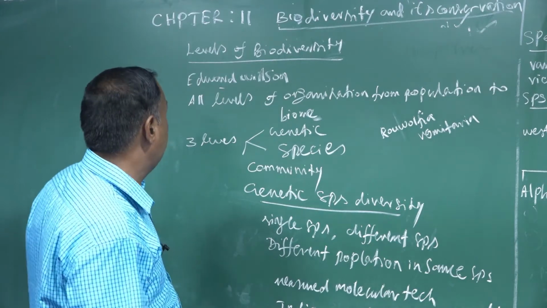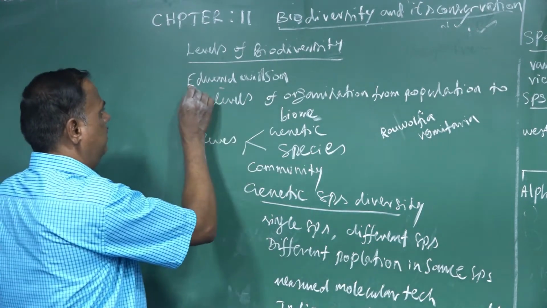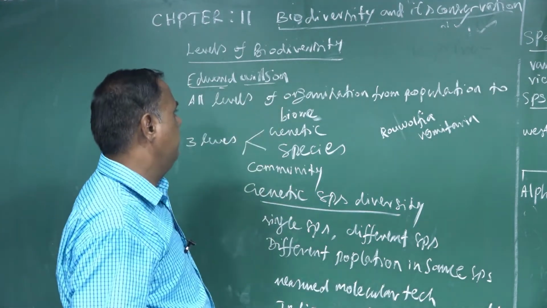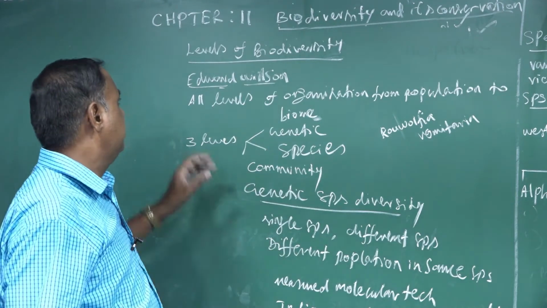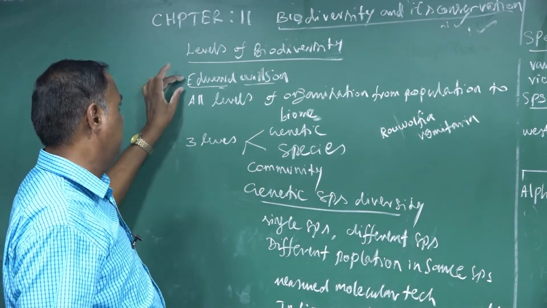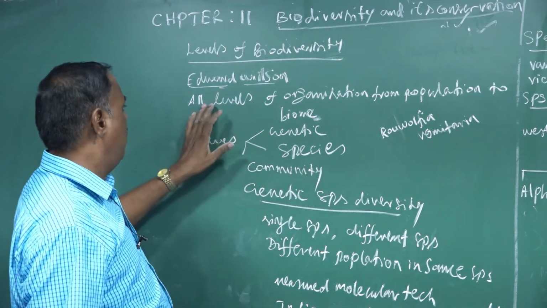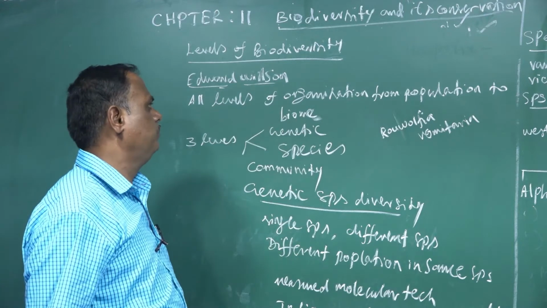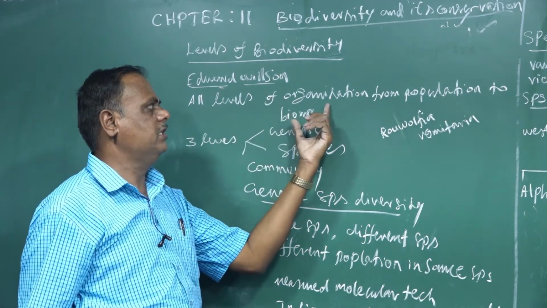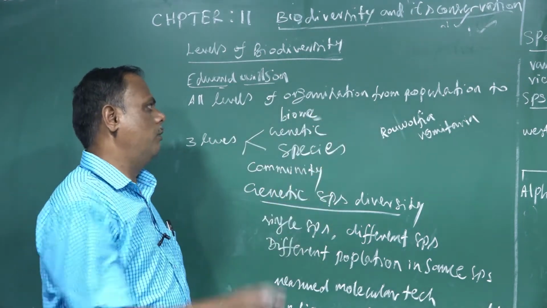Next we go to levels of biodiversity. The levels of biodiversity were described by Edward Wilson. As per Edward Wilson, biodiversity depends on all levels of organization from population to biome.